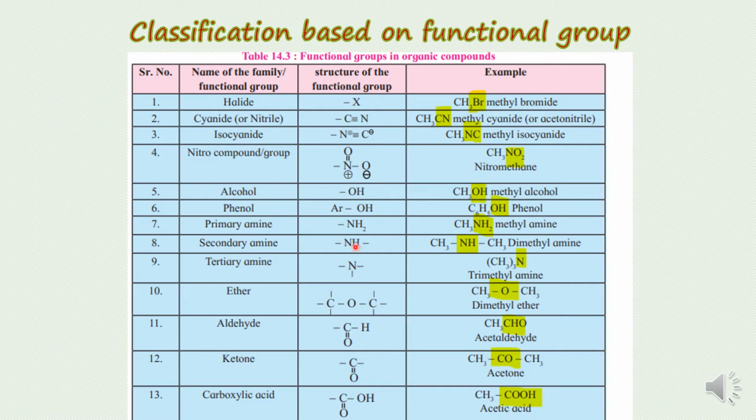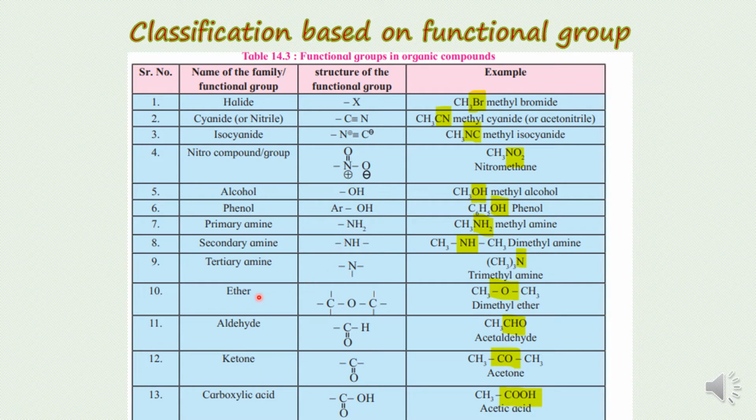When two valencies of nitrogen are fulfilled by bonding with two carbon atoms, it is called a secondary amine. And primary amines are those where two valencies of nitrogen are fulfilled by bonding with two hydrogen atoms, and the last valency is fulfilled by bonding with a carbon atom.